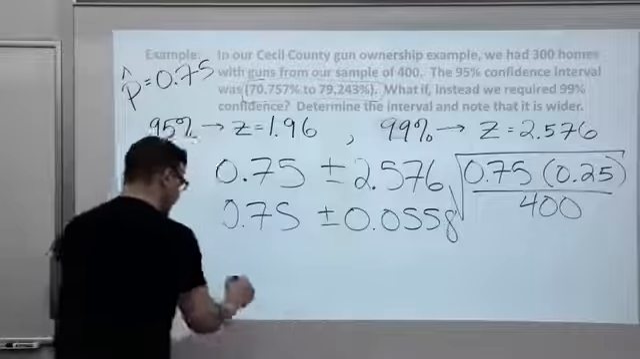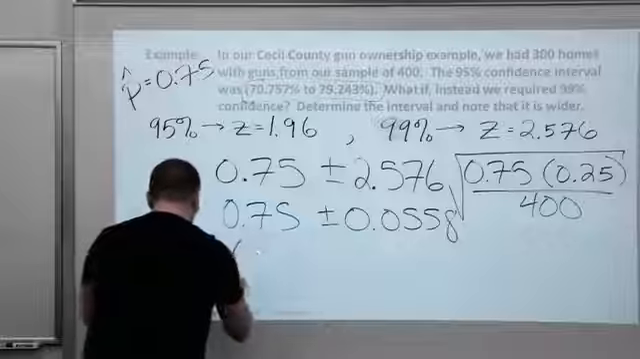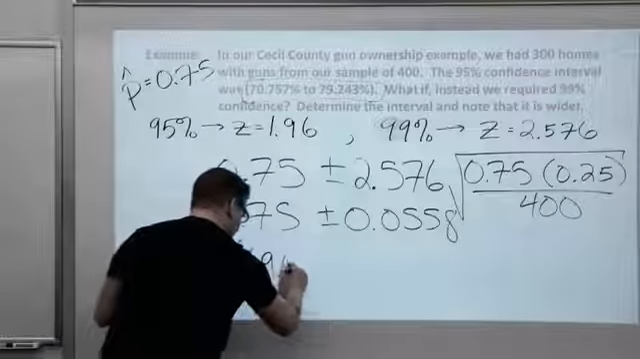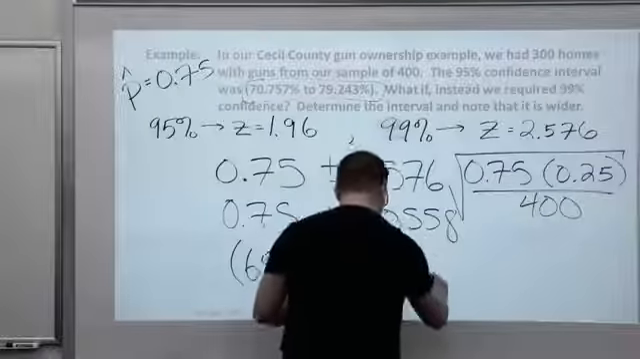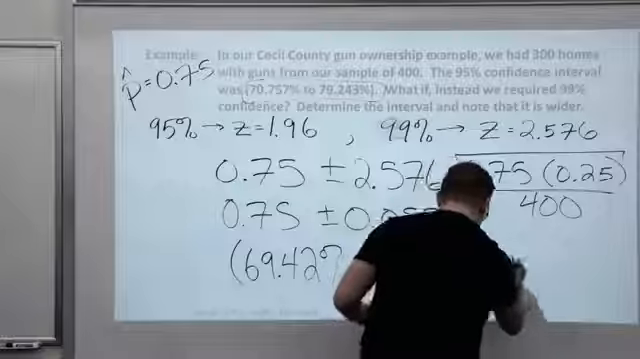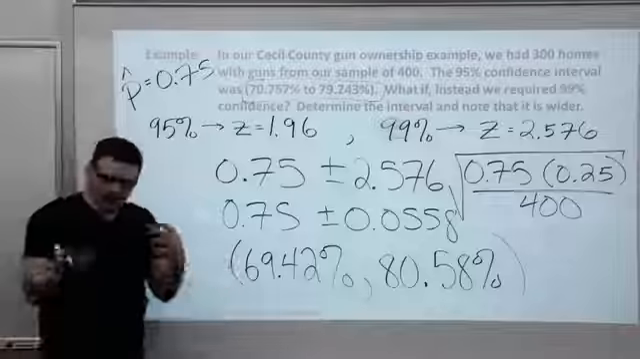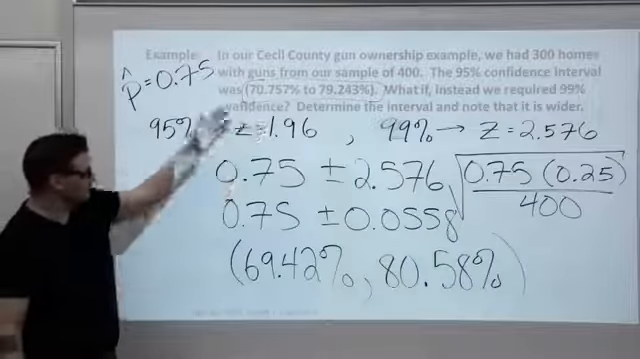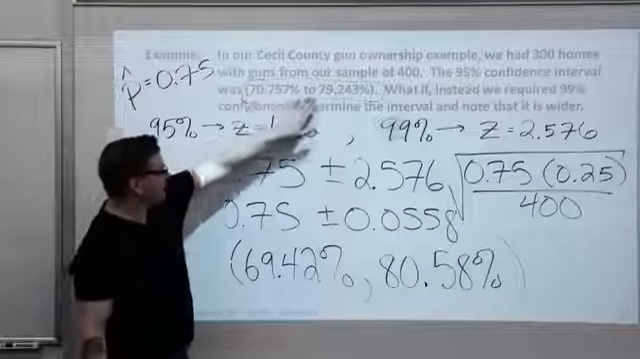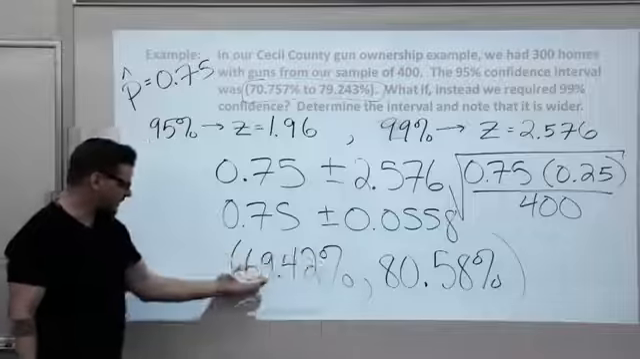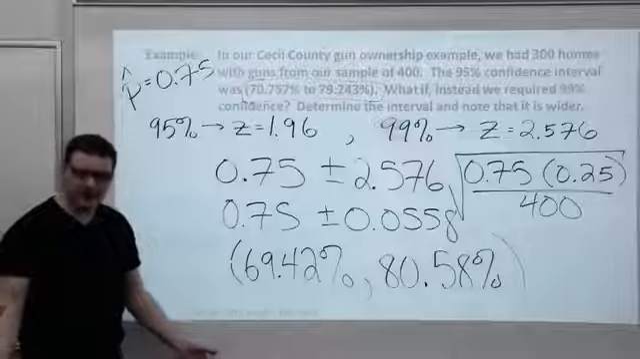0.0558. And if I cut to the chase, I'll skip the decimals and go right to percentages. That interval will be 69.42% all the way up to 80.58%. And so for whatever reason, if I needed to be more confident, 99% instead of 95%, just look at the difference. This one goes about 70.8 up to 79.2, and now this one is 69.4 up to 80.6. A little bit wider. All right?